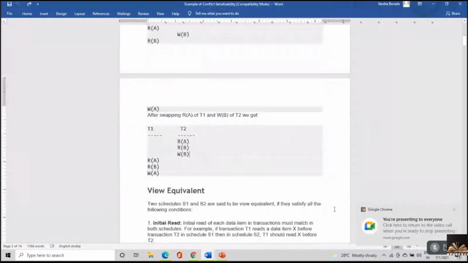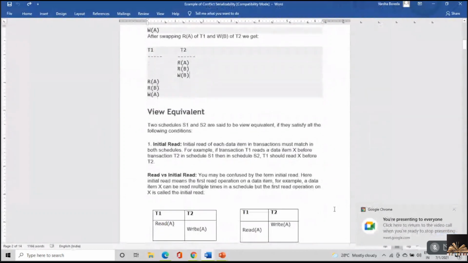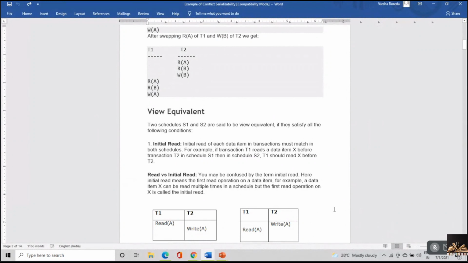Okay, the next one is view equivalent. The next serializability is view serializability. So two schedules S1 and S2 are said to be view equivalent if they satisfy the following conditions.